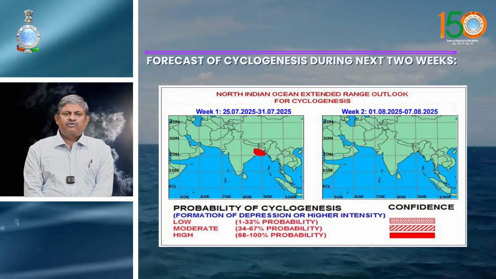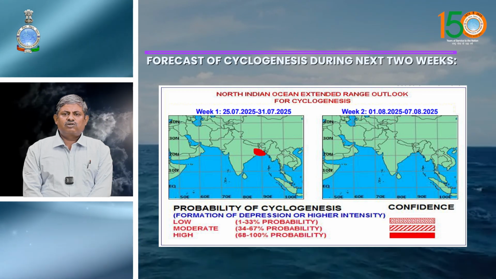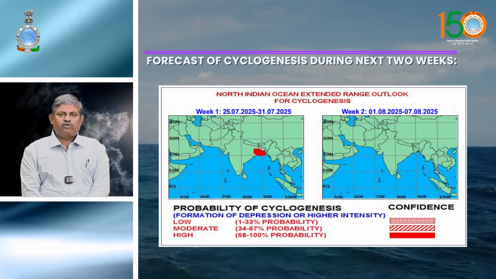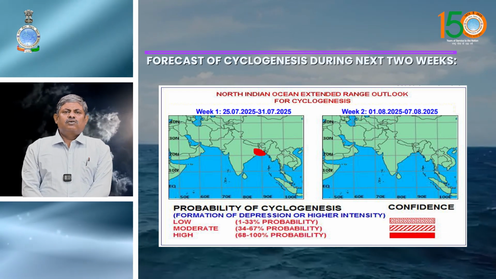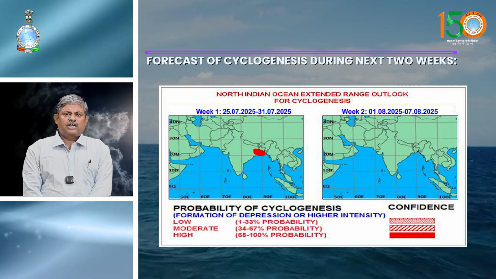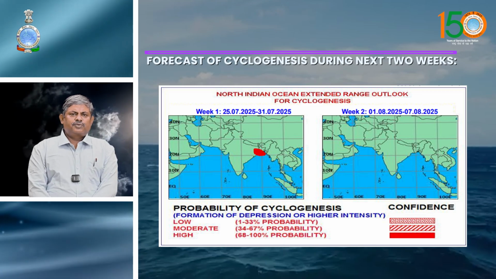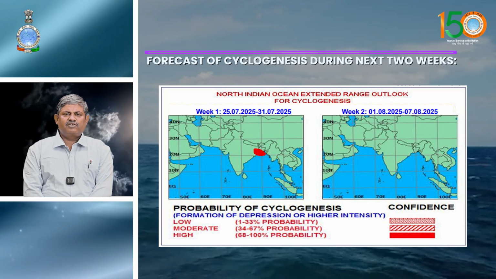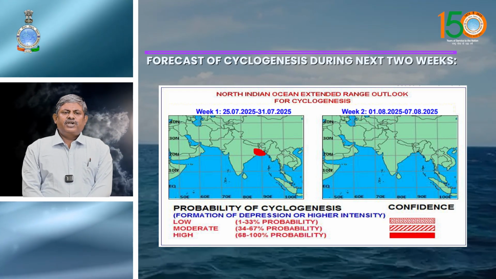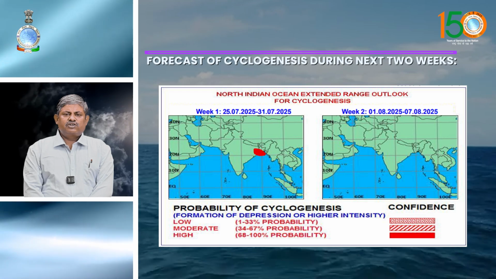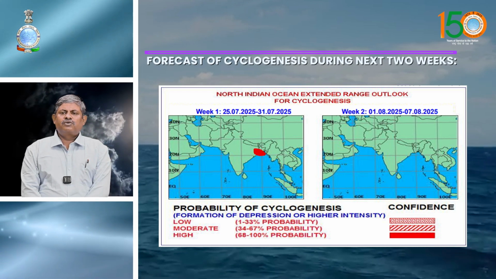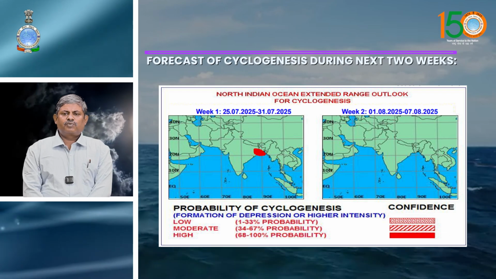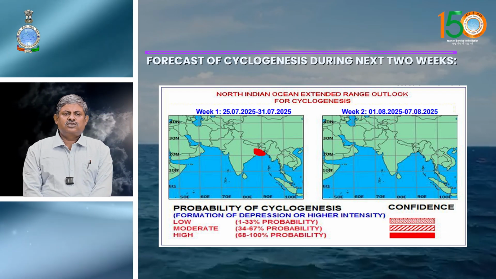It is likely to move west-northwestwards across Gangetic West Bengal, North Odisha, Jharkhand and adjoining North Chhattisgarh during subsequent days. And as I mentioned earlier, under its influence, Gangetic West Bengal, Odisha, Chhattisgarh and Madhya Pradesh are experiencing heavy rainfall, and at 1 or 2 places extremely heavy rainfall can also occur. For week 2, there is no probability of cyclogenesis. However, there is a probability of formation of an upper air cyclonic circulation or low pressure area over North Bay of Bengal and the adjoining West Bengal, Bangladesh coast during the week.